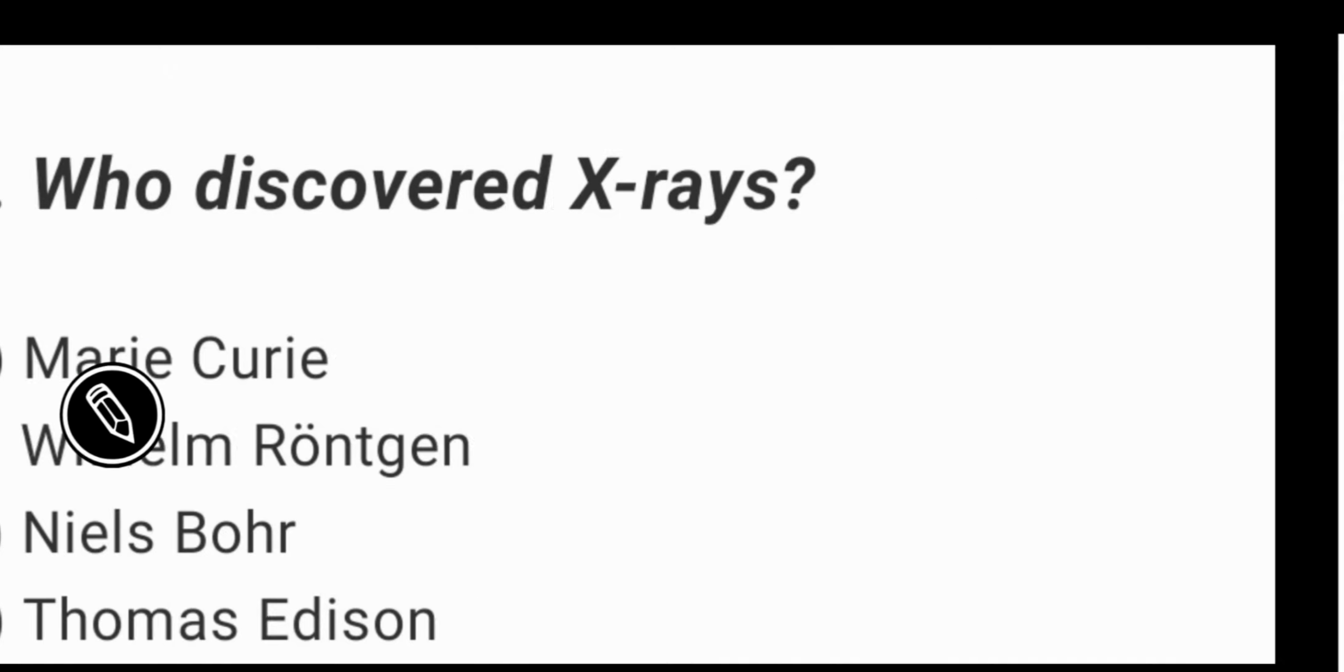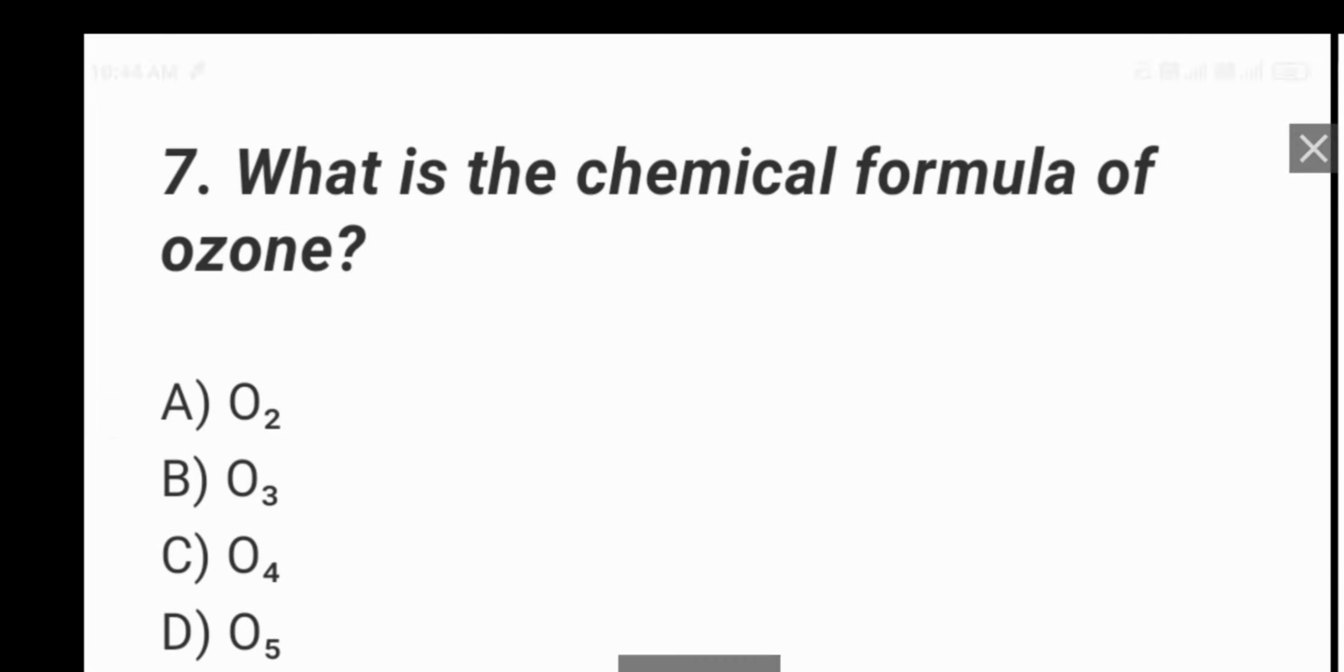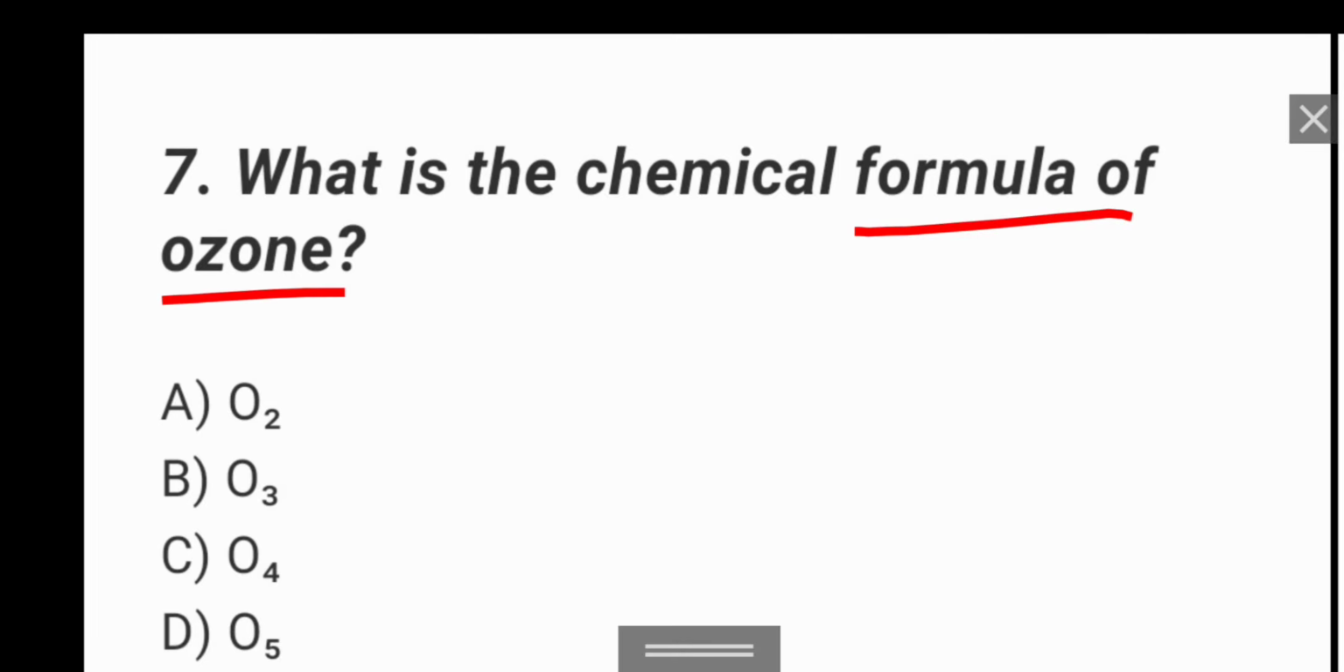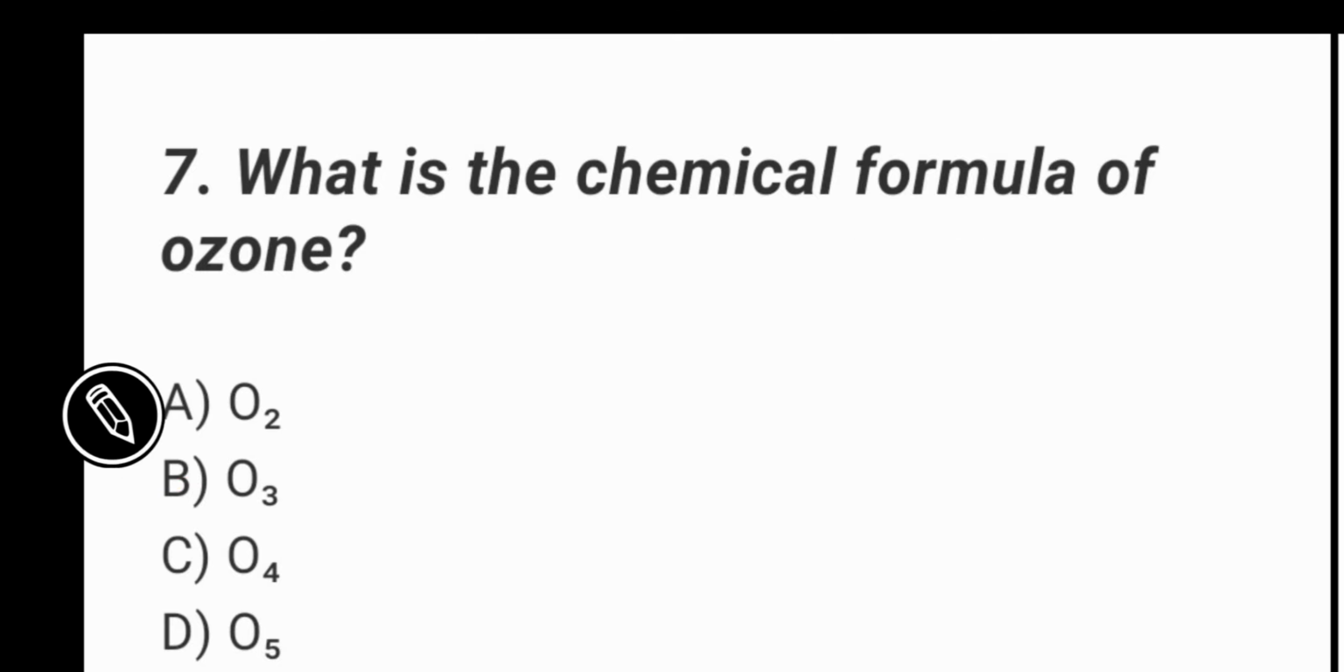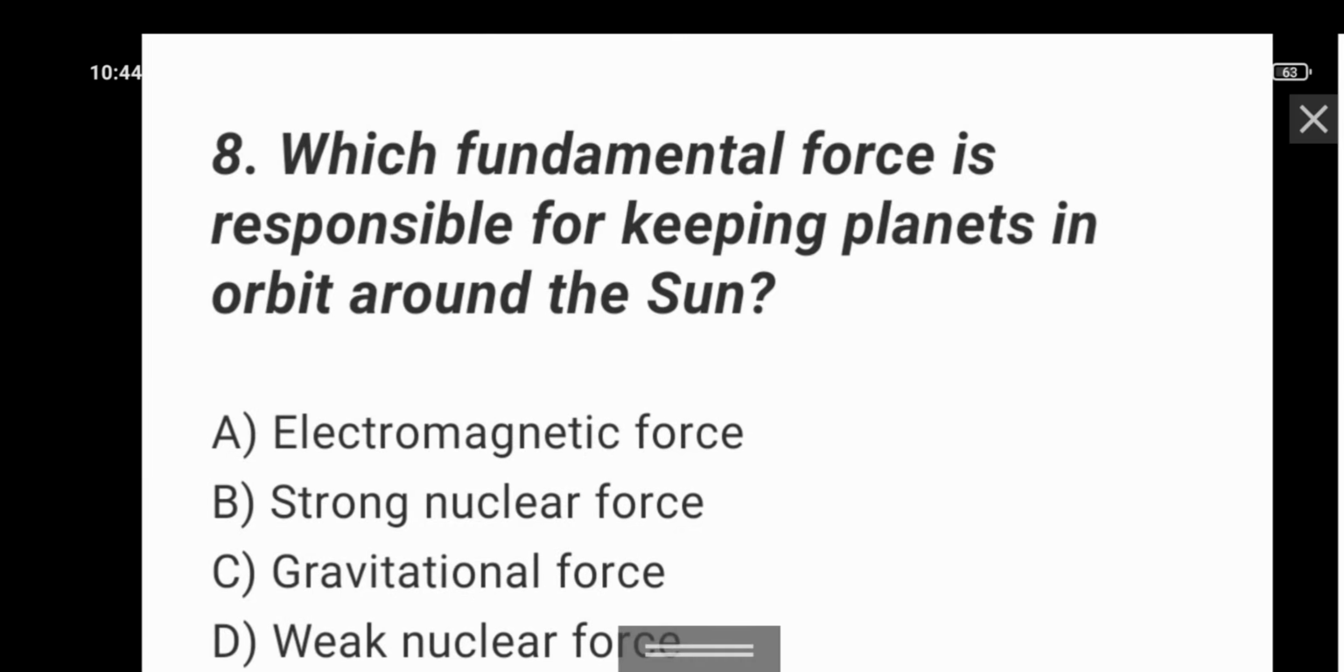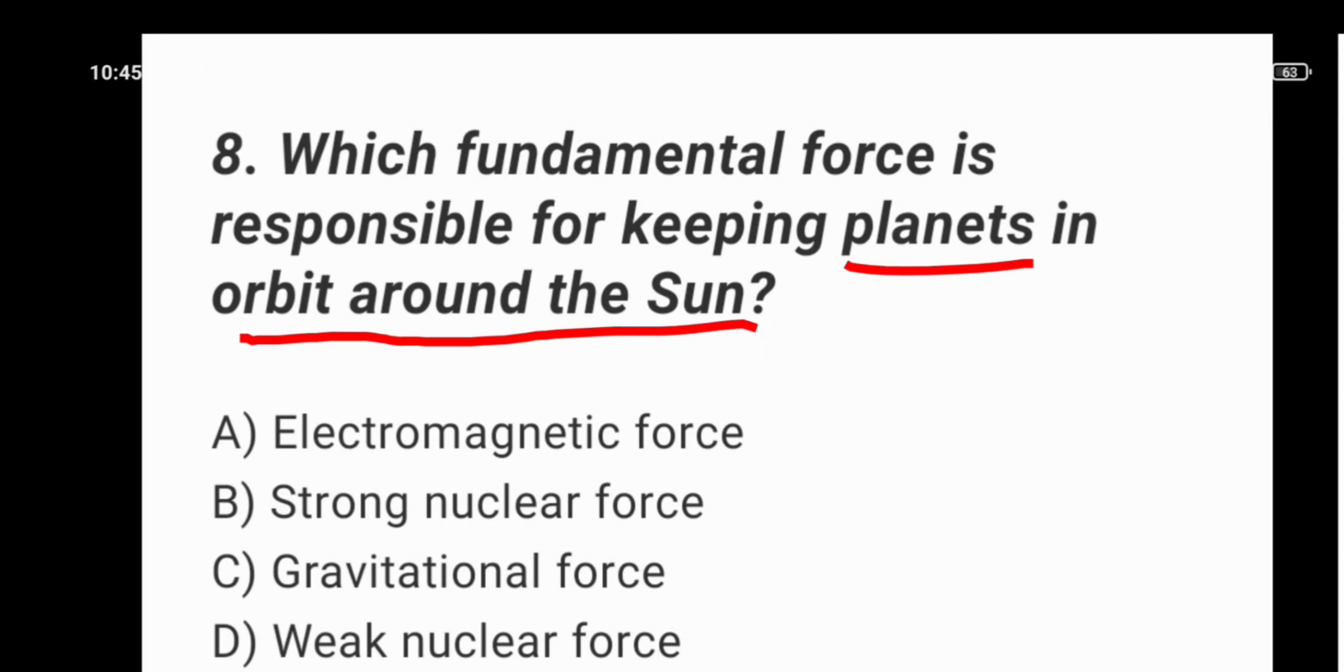And next question, what is the chemical formula of ozone? The right answer option B, O3. And move on next question, which fundamental force is responsible for keeping the planets in orbit around the sun? The right answer option C, gravitational force.